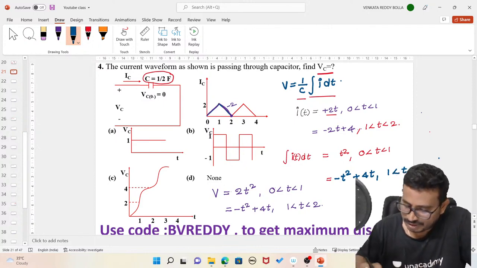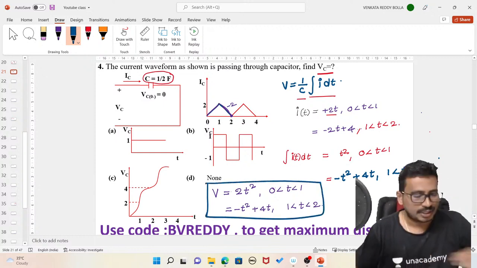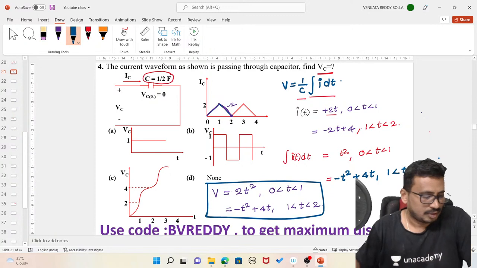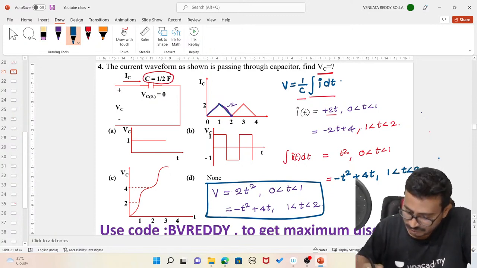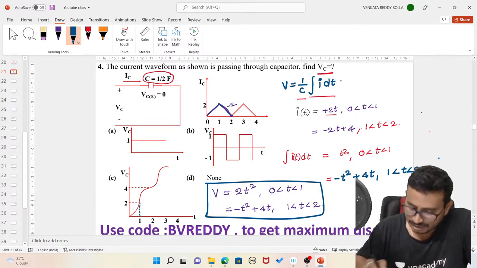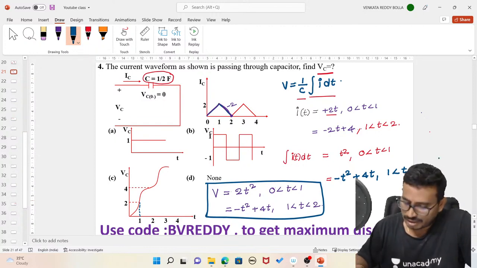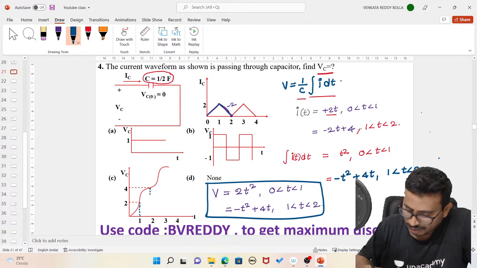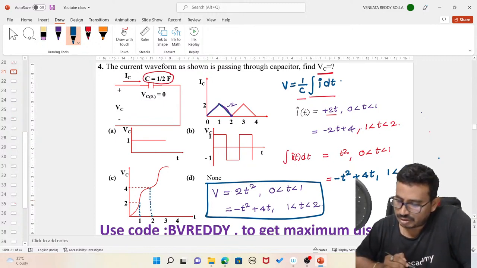Now see this thing here. Let us verify by using these relations which option can satisfy here. In between 0 to 1, at t is equal to 1, this is the expression, and the voltage value is equal to 2, right? Now if I want it at t is equal to 2, tell me.